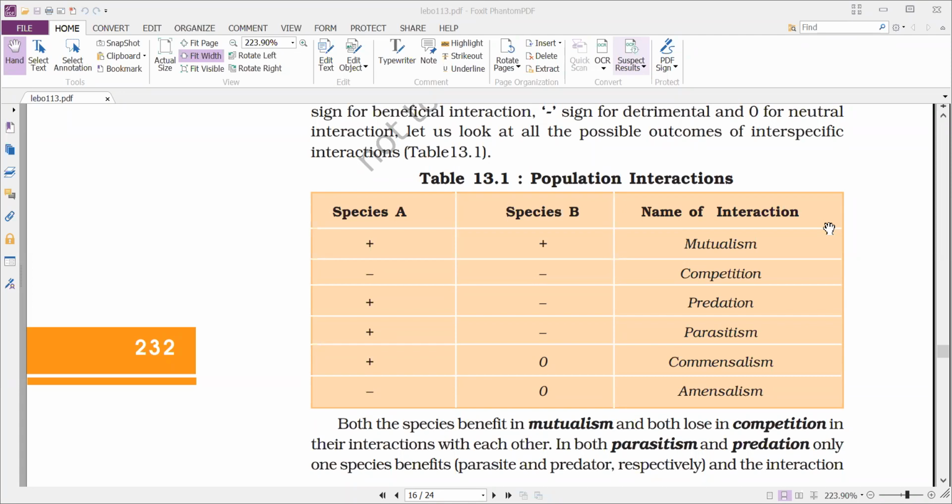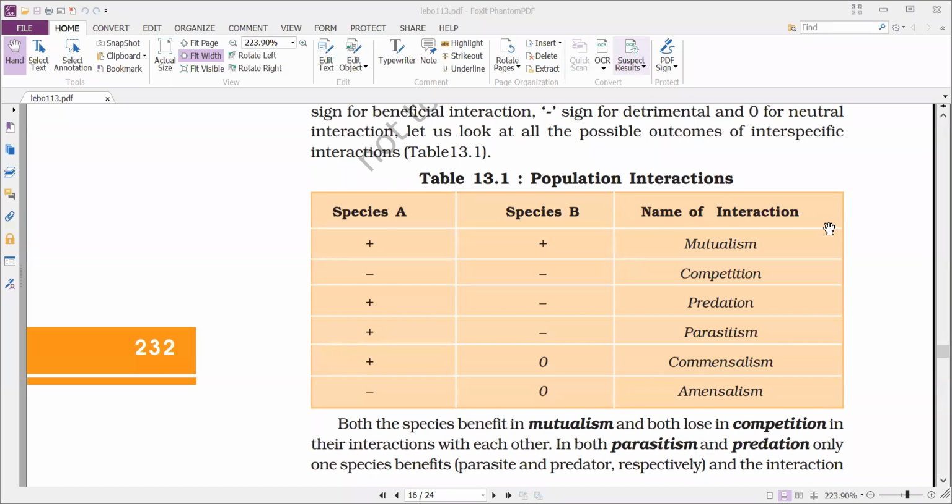And next, commensalism. Commensalism is a type of interspecific interaction in which one organism is benefited and the other organism is neither benefited nor harmed, neutral. That is commensalism.